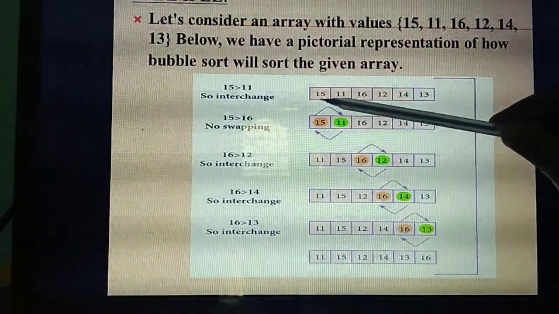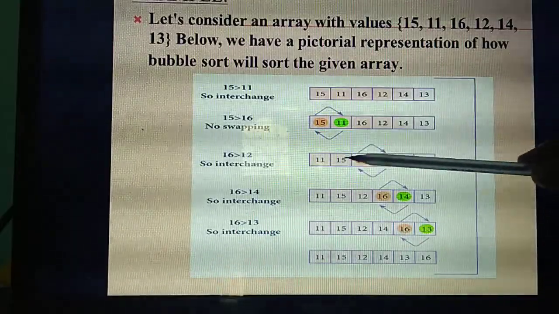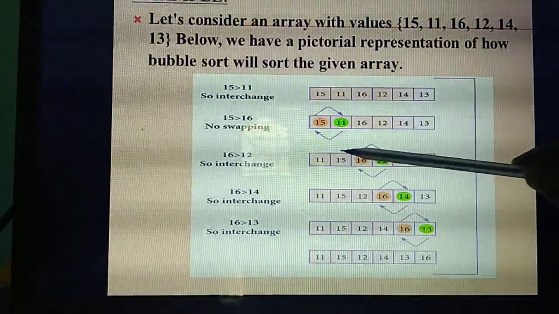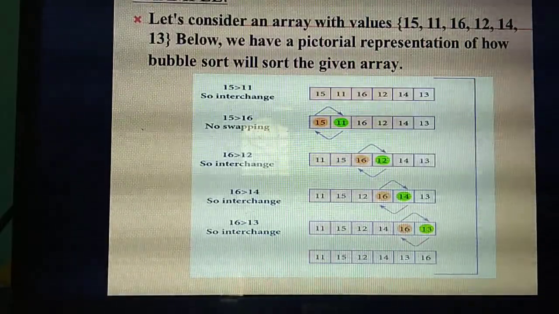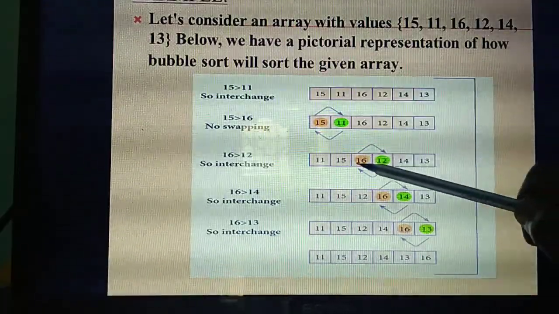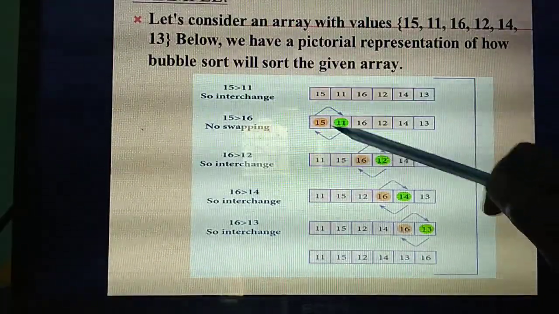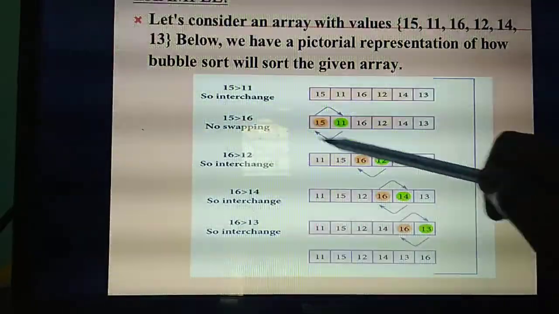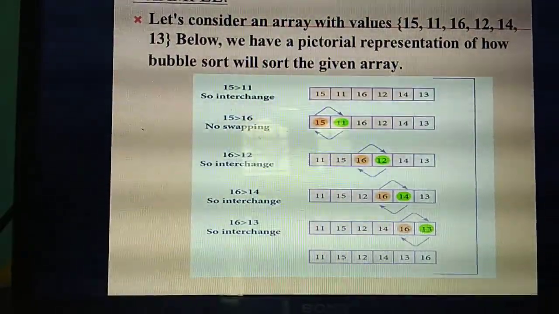So listen, before that, check. So 15 and 11, okay. Next step you check 15 and the next element, 15 and 16. Whether swapping is needed? No, already 15 is less than 16. So there is no swapping. Understand?